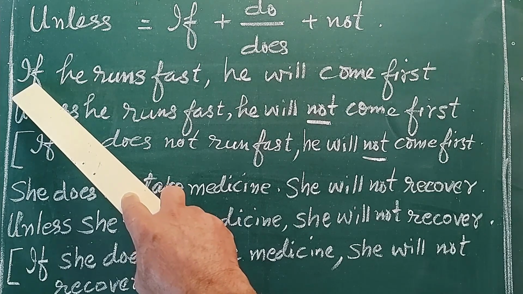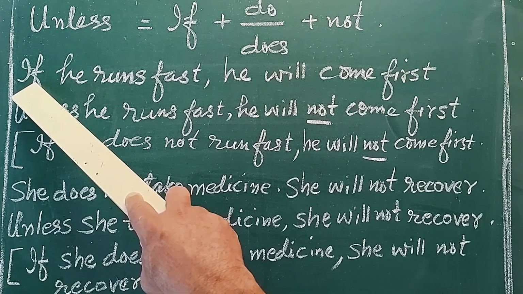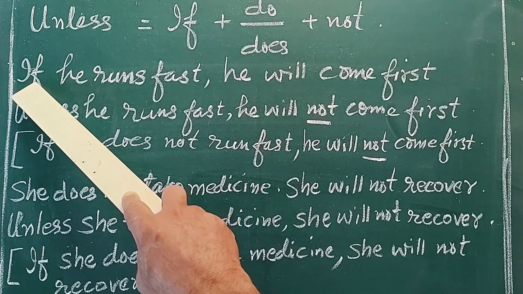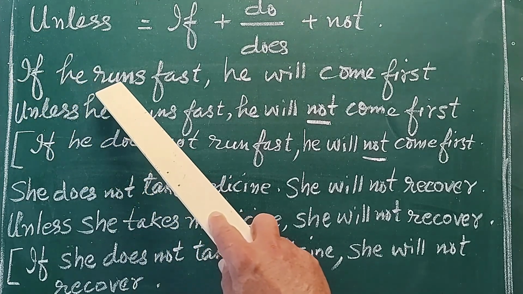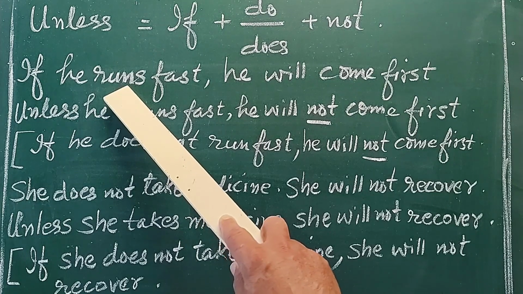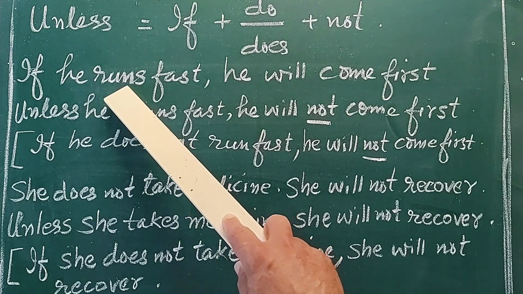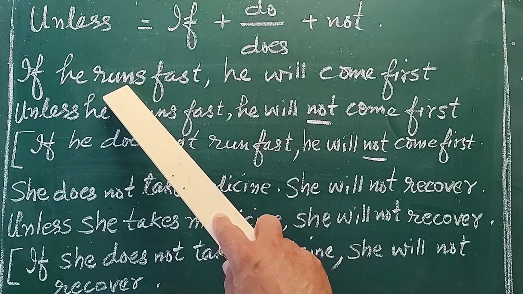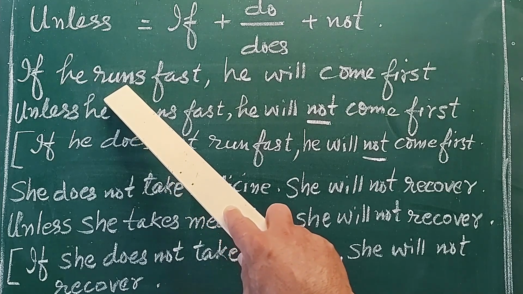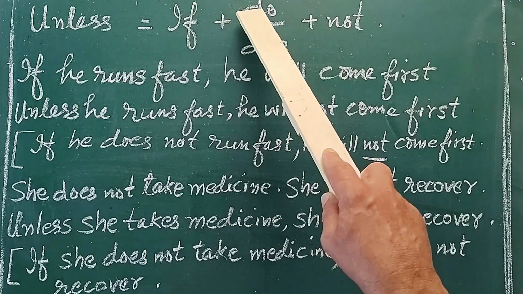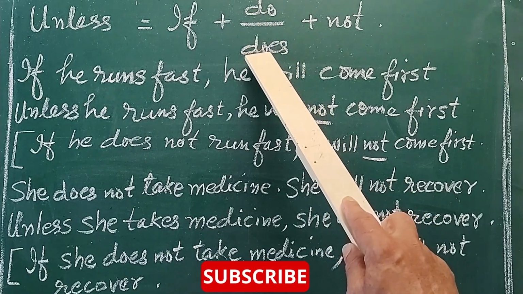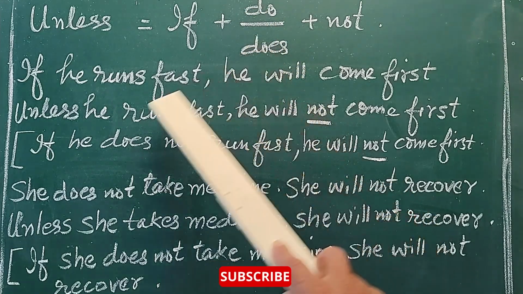If the sentence is starting with if, then we have to replace if with unless, and then we come to the tense. It is written in the simple present form. Therefore, we have to remember that with if, do or does, whatever is there, this also should be deleted.